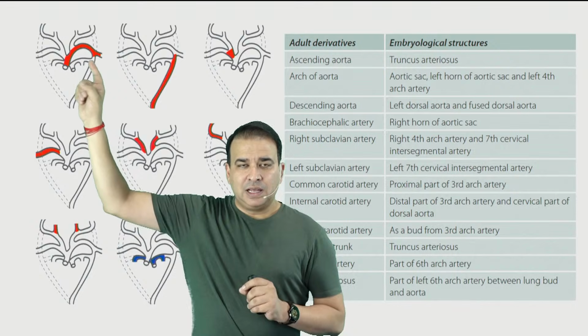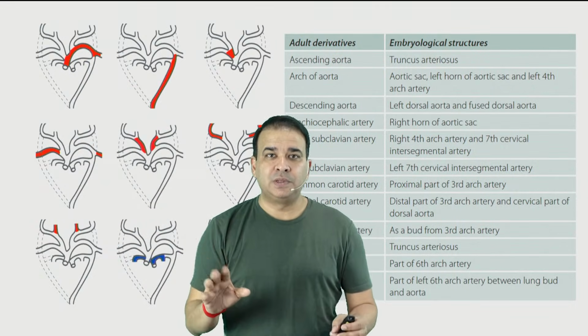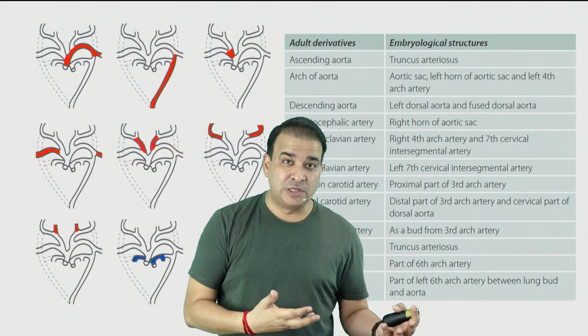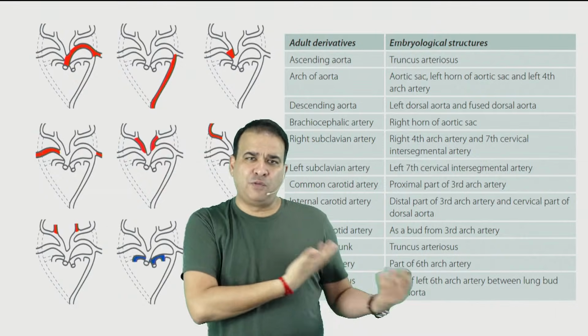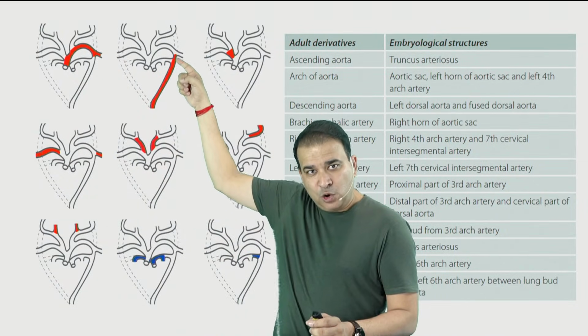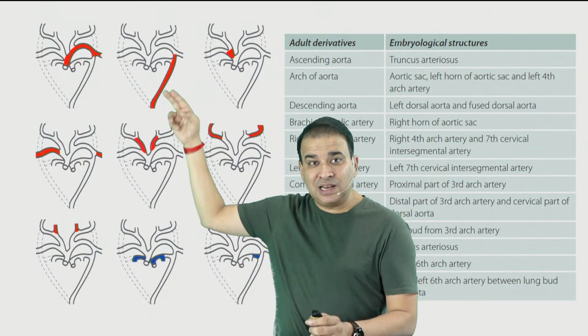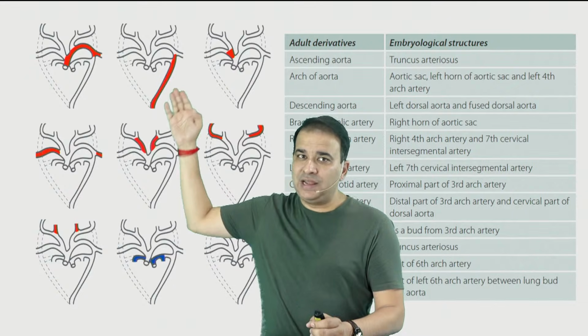Now guys, look at this. The left fourth arch artery will give rise to the arch of aorta. Now the arch of aorta has other components also, but the main component of the arch of aorta is the fourth arch artery of the left side. Obviously the arch of aorta is toward the left side. Then continuing downward, the descending aorta, that's the dorsal aorta. The left side dorsal aorta will give rise to the descending aorta mainly.